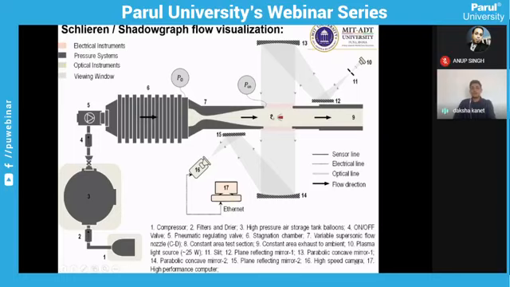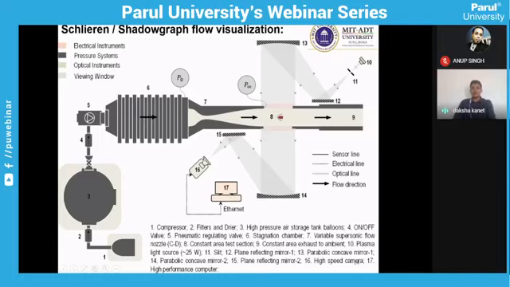Now as the light passes through the test section, due to the shock waves present there, there will be a change in density which affects the light, and some light will be deflected. That is captured in the parabolic mirror, and again reflected to the reflecting mirror.